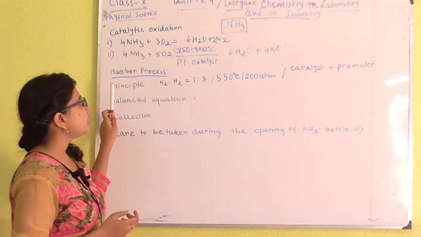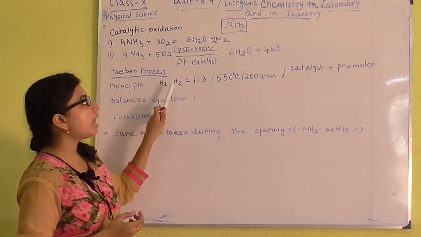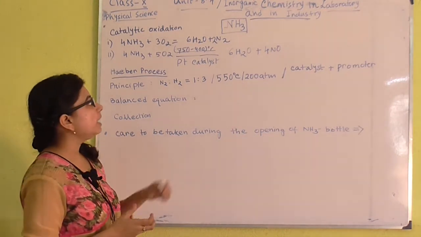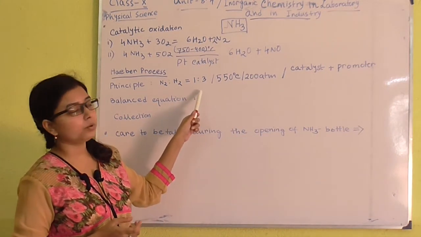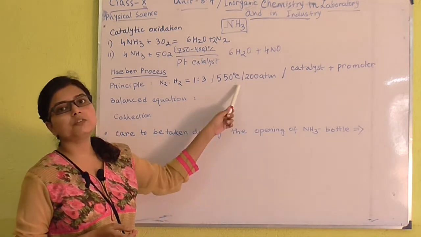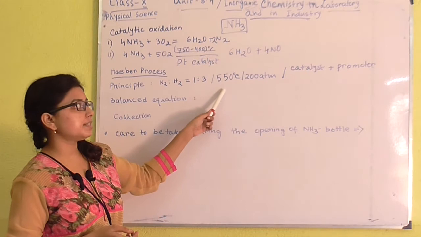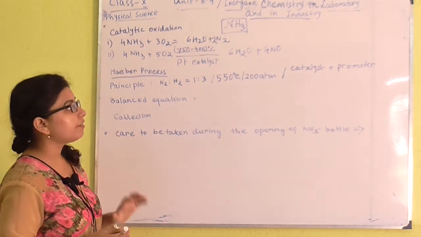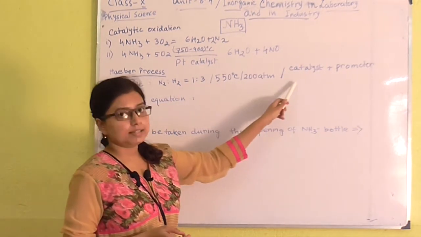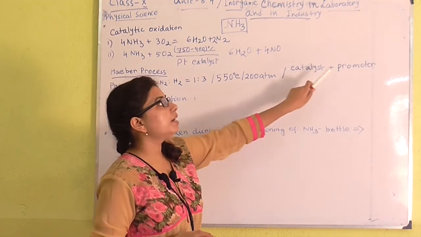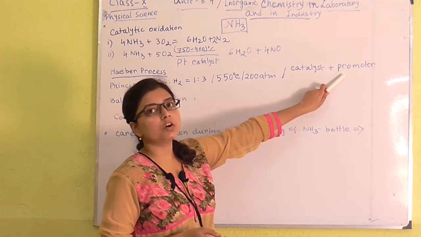Here we have to take nitrogen and hydrogen in their pure and dry condition in 1:3 ratio at the pressure of 200 atmosphere and at the temperature of 550 degrees Celsius. We also have to take the catalyst. We use iron as catalyst, and we have to take a promoter also.